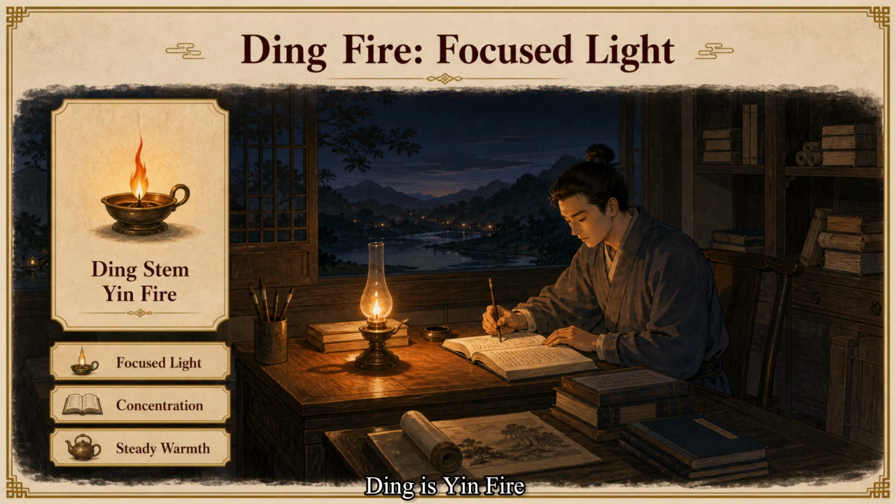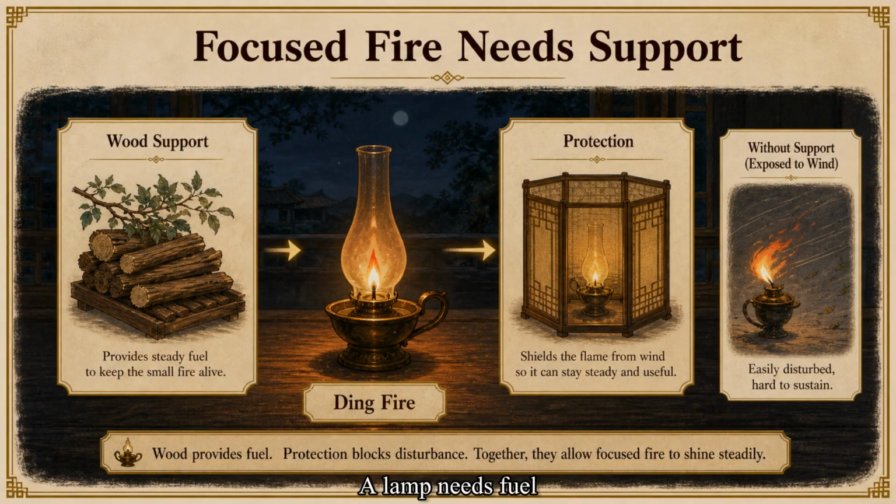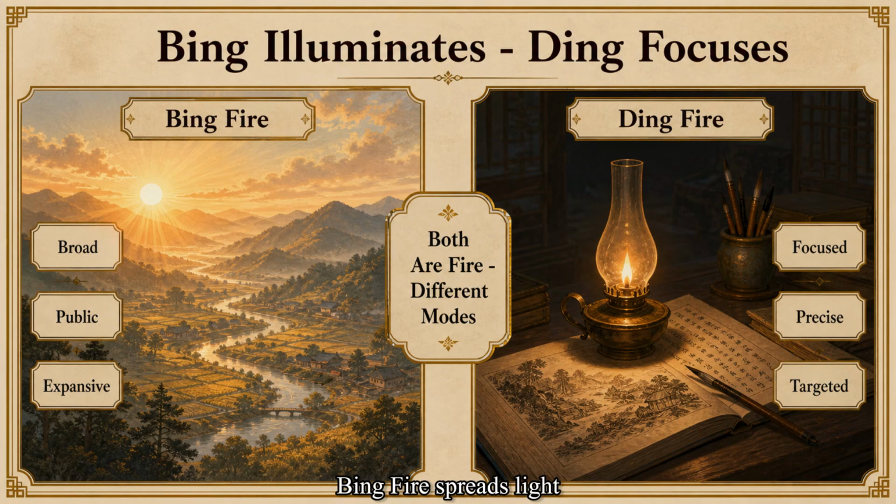Ding is yin fire. It is often compared to a lamp, candle, hearth, or focused source of light. Its imagery suggests concentration, refined expression, sensitivity, guidance, and influence directed toward a specific person or subject. A lamp needs fuel and protection. Without support, focused fire may become unstable, exhausted, or easily disturbed. Bing fire spreads light broadly, while Ding fire concentrates light on a specific point.